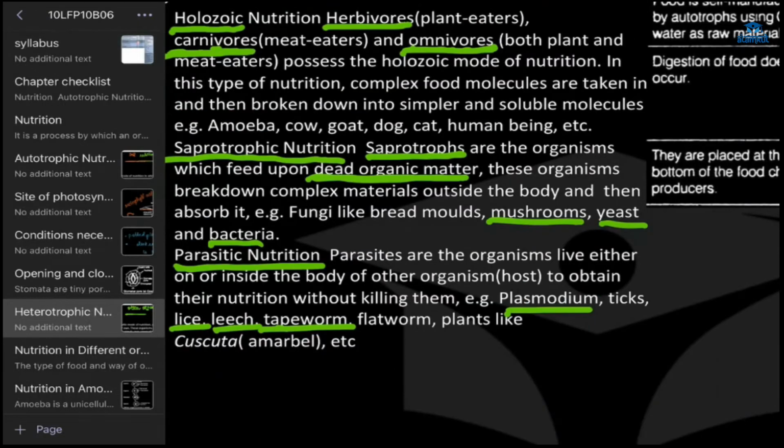In saprotrophic nutrition, what happens? These organisms feed upon dead matter.